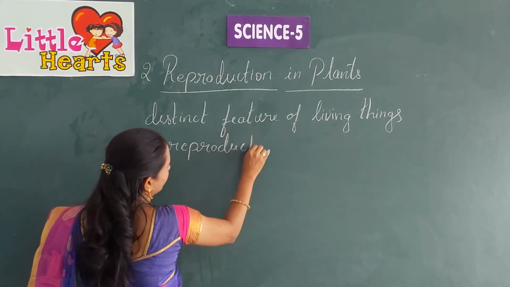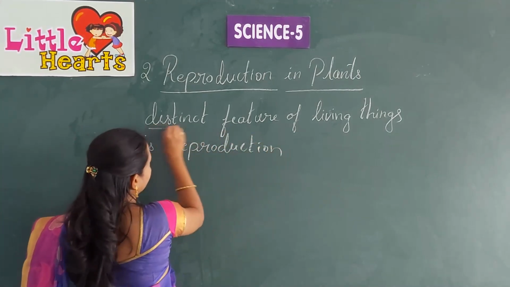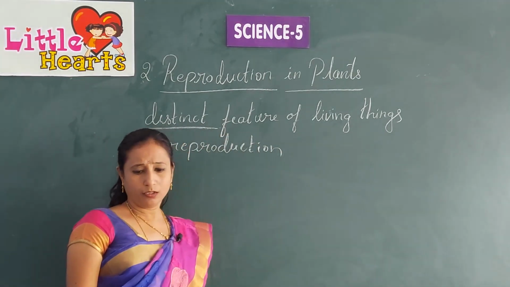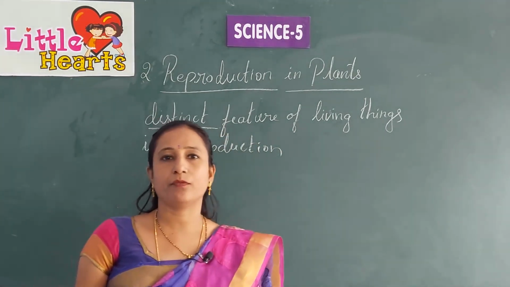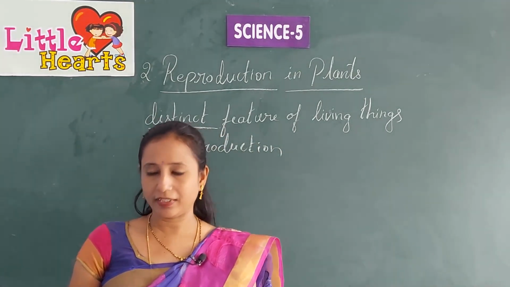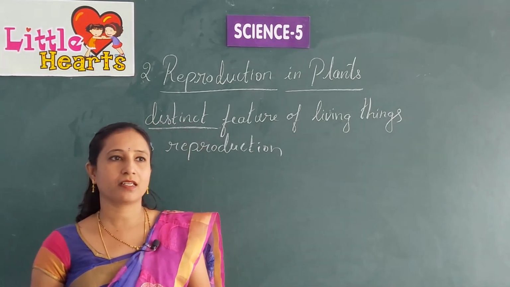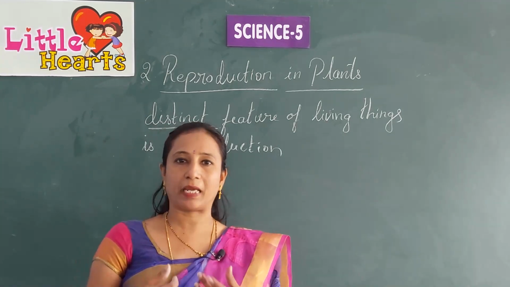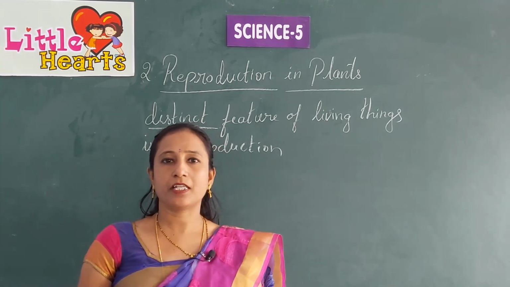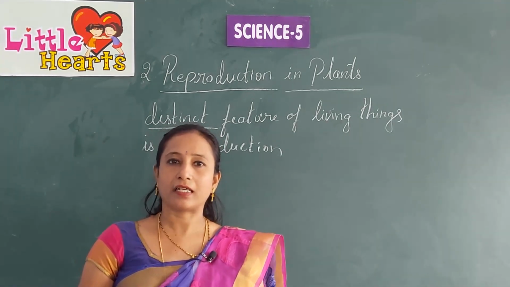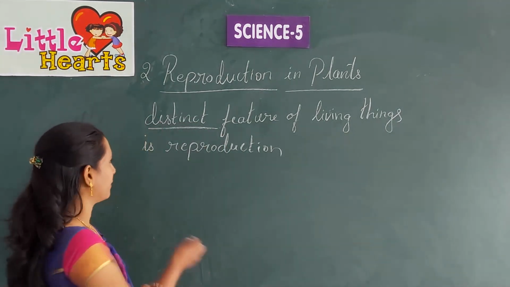So, the process by which a living thing produces its offspring, it means it gives its babies, is known as reproduction.